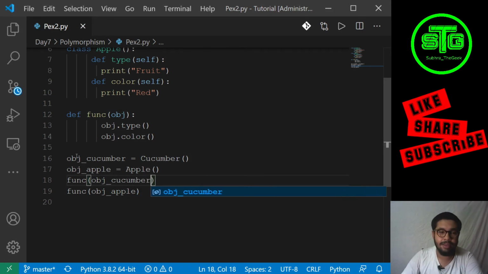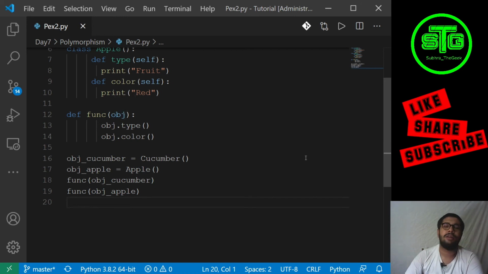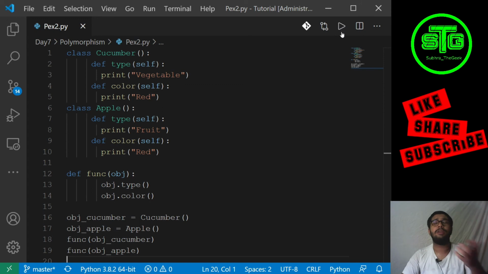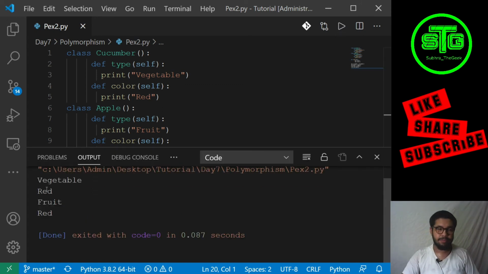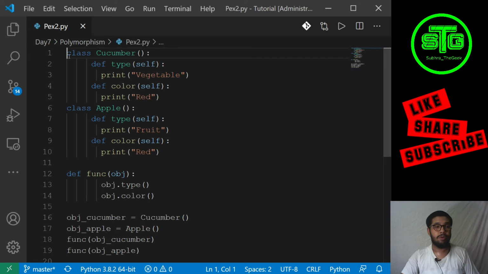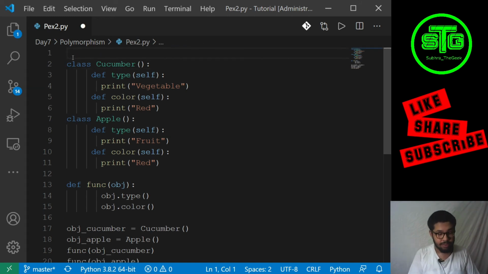So here I am creating the object of the class cucumber, here I am creating the object of the class apple, and using the object of the class cucumber I am passing it to this function which is accepting this object, and it is calling the function type and function color of that object. So I have done this two times for both the classes. So this is function overloading. So vegetable red, fruit red. So this is the thing we learned. This is function overloading. Let me write this for you guys.